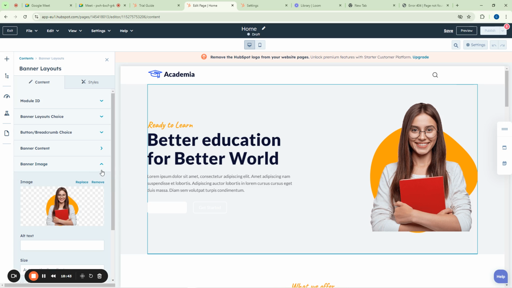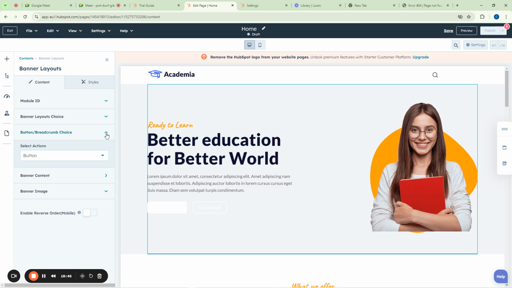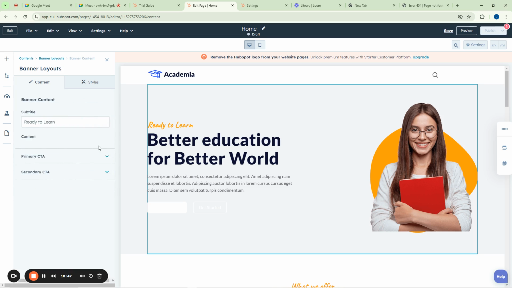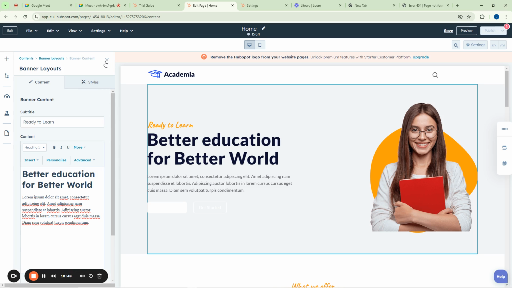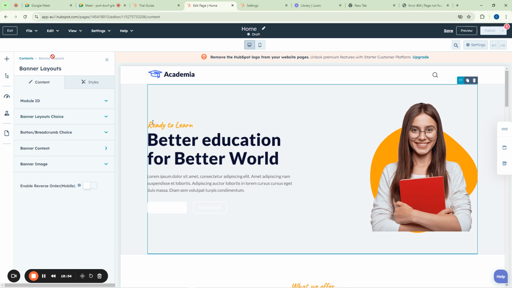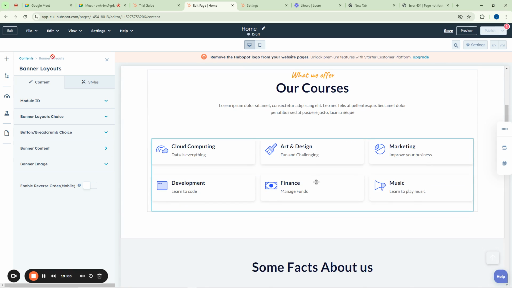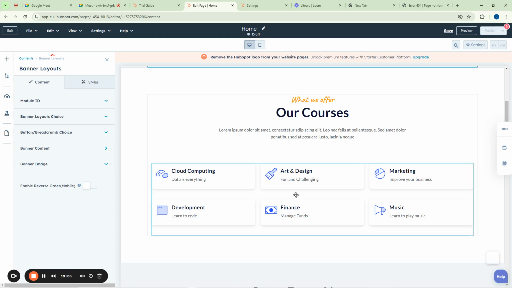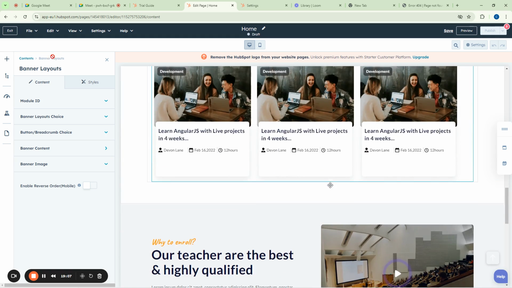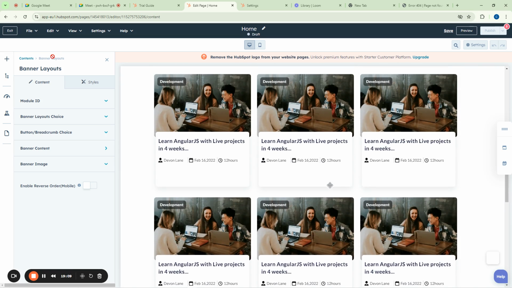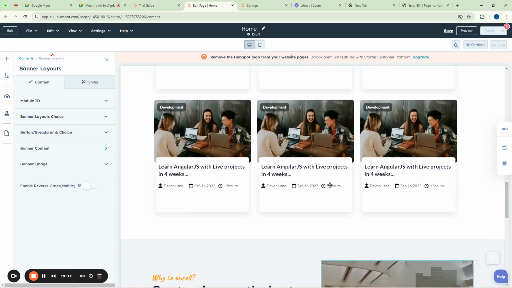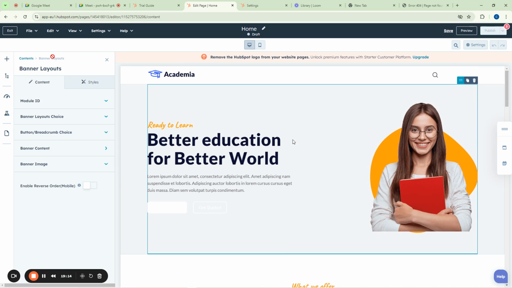So when you come here like this now, everything looks so wonderful here. So you now have to find where each element is located. Okay, and that is how you configure this one. So we have "Ready to learn, better education for a better world," blah blah blah. We can actually change it here. Then we also have what we offer, our courses, all these things. We can actually change everything here to suit what we are doing. So let us see how we can actually start changing it from the beginning, which is this one here.